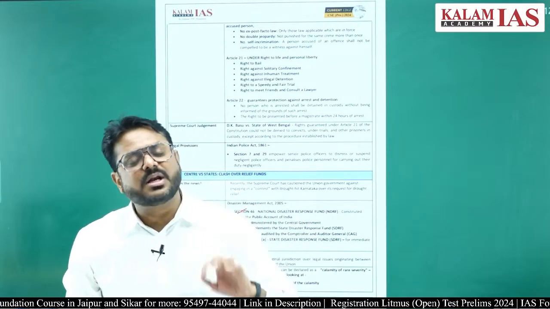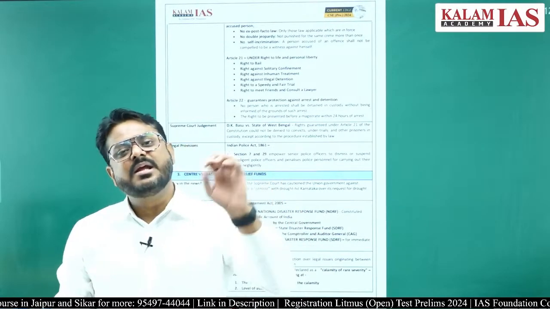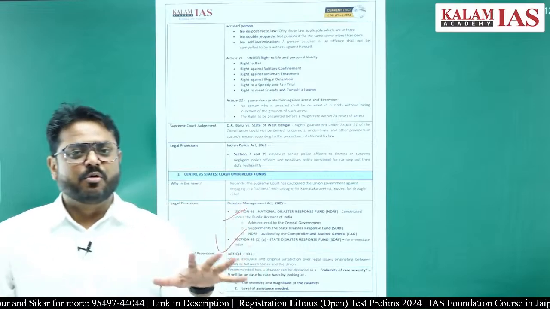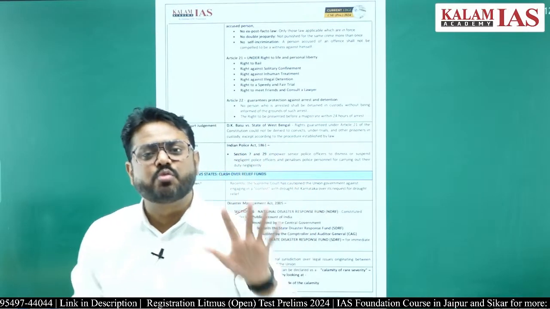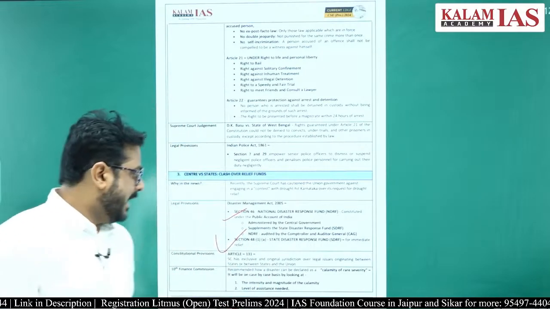So it is an original jurisdiction. States can directly reach the Supreme Court. In such cases, the Supreme Court has the original as well as the exclusive jurisdiction, right.